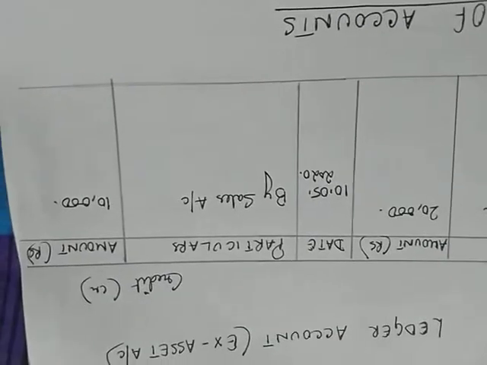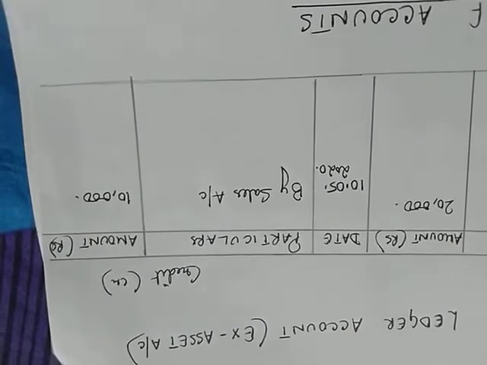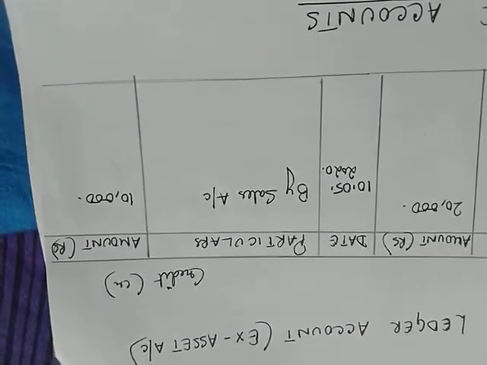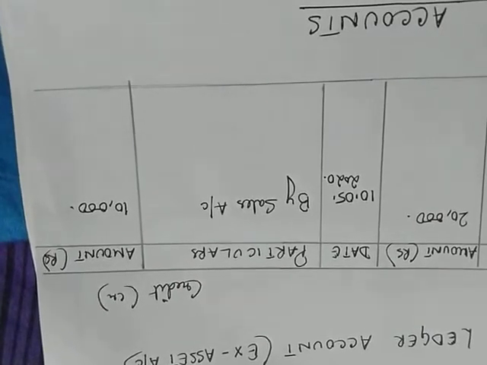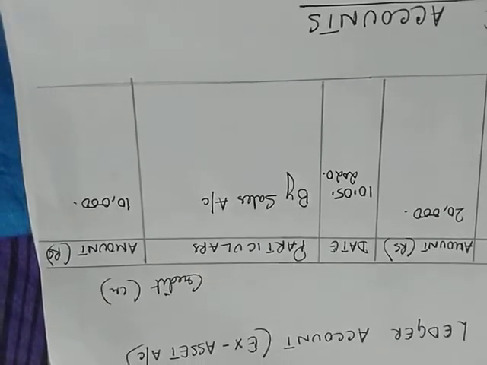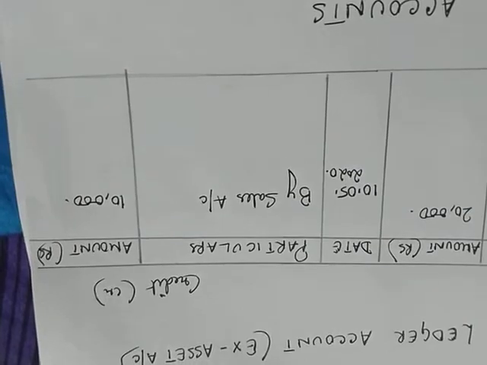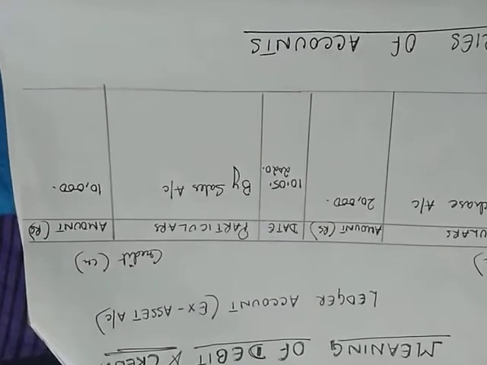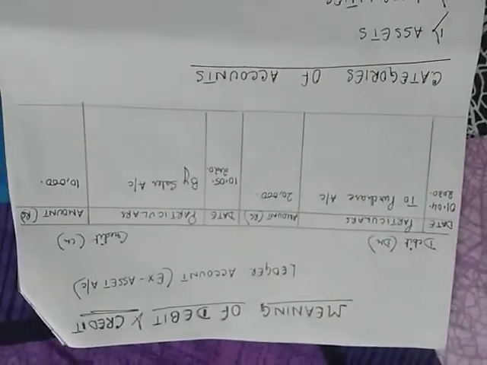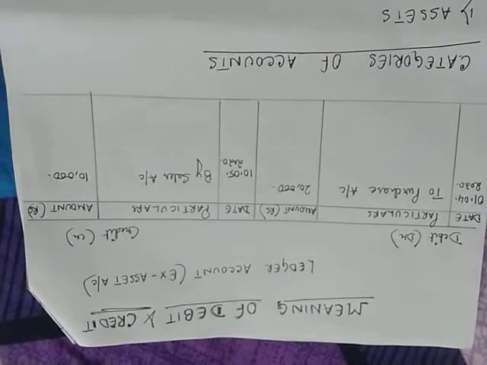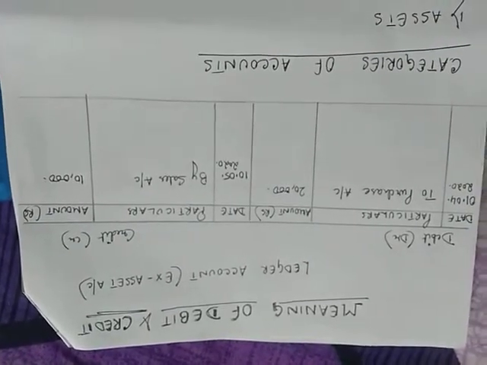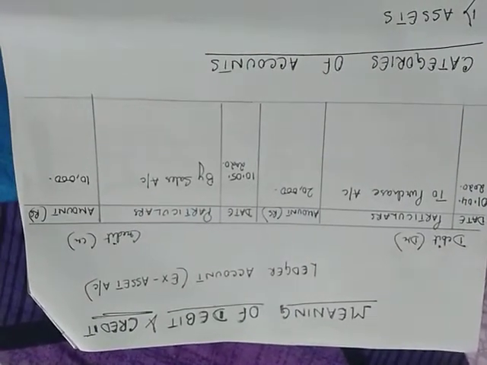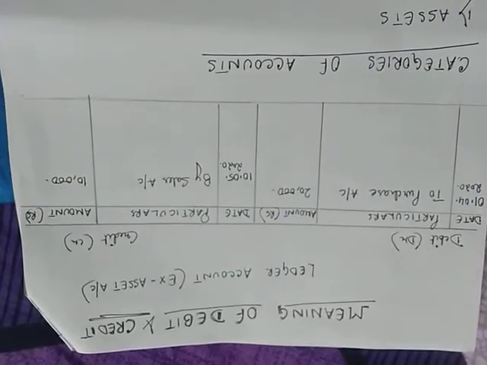Now suppose on 10th of May 2020, I have sold some of the assets for rupees 10,000. So that will be recorded on the credit side of the asset account, 'by sales' rupees 10,000. Now this is all about the asset account. If some more transactions are given to you, accordingly you will record them. Now let us move to some other ledger accounts.